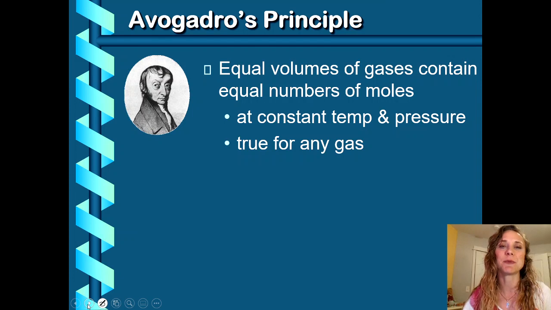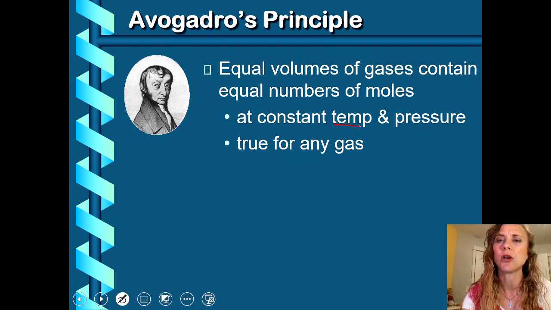But he also did some work with gases, and he found out that equal volumes of gases contain about the same number of moles of particles of that gas, as long as the temperature and the pressure were kept constant. This is pretty much true for any gas, give or take. So we got the ideal gas law because of Avogadro, and it's pretty much the pressure, temperature, and volume relationship and a constant, but now we can throw in numbers of moles, so you could increase or decrease the number of moles, or you could estimate how many moles you have if you know all the other stuff.